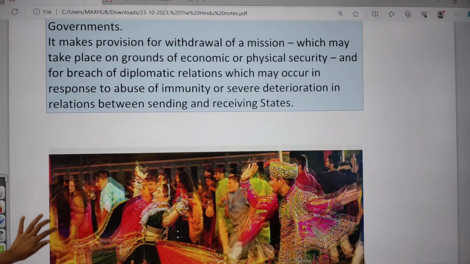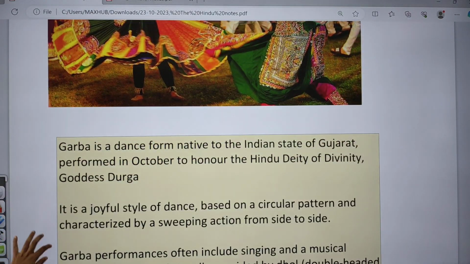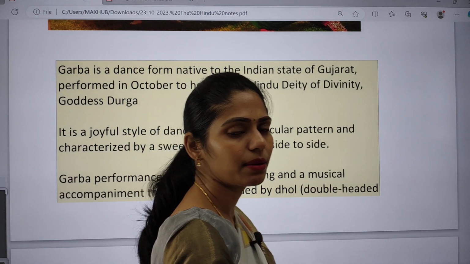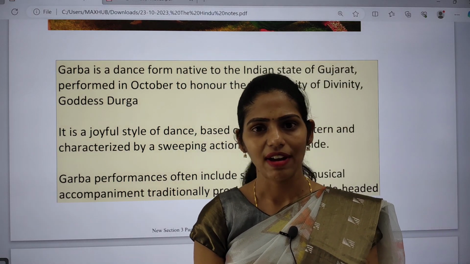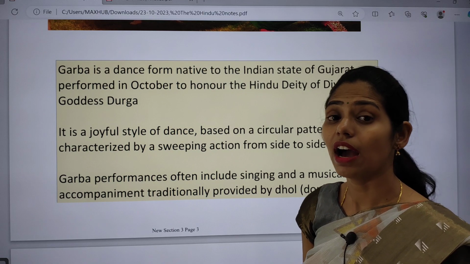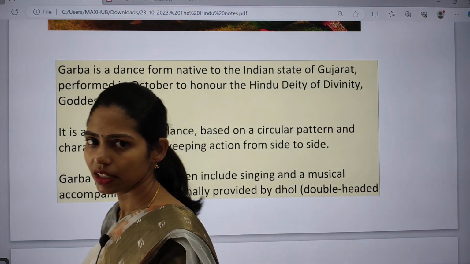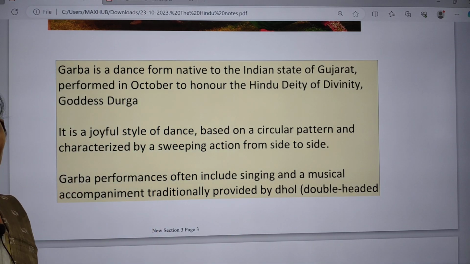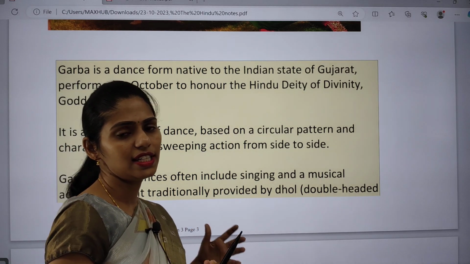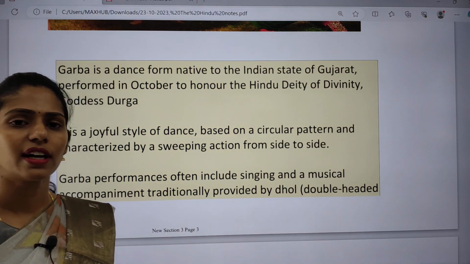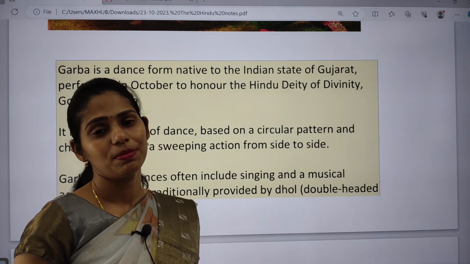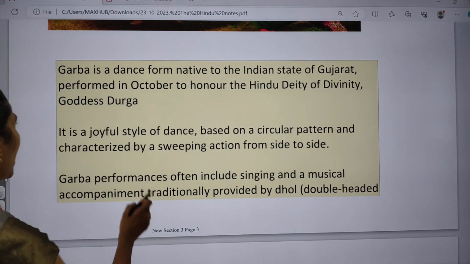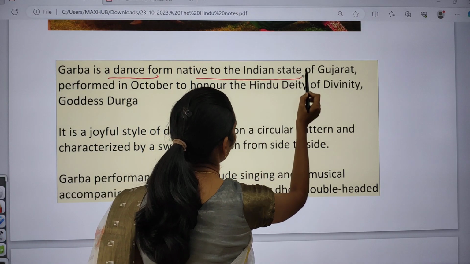And the next topic, I found this image interesting, is about the Garba dance. You have to know some facts regarding Garba, because in our art and culture we will be studying dances. In dances we have official dances and folk dances. We have 8 official dances like Bharatanatyam, Kuchipudi, Kathak, Kathakali, Mohiniyattam, Satriya, right? In folk dances we have a lot, and different states have different folk dances, and especially tribal people in the Northeast are very special for their folk dances. Clear?